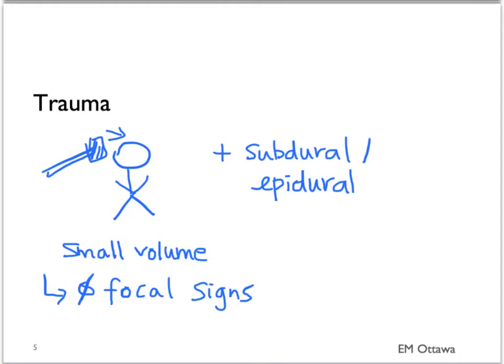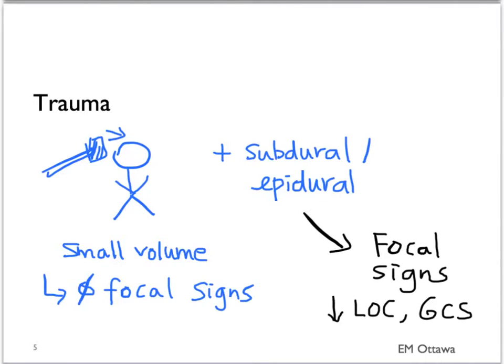However, since it is usually happening in conjunction with other bleeds, those bleeds usually cause neurological signs. Those bleeds will also decrease the patient's level of consciousness and GCS. As with all bleeding, the risk of this bleed is increased by the use of anticoagulants.